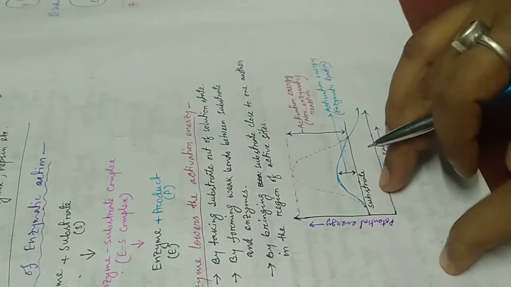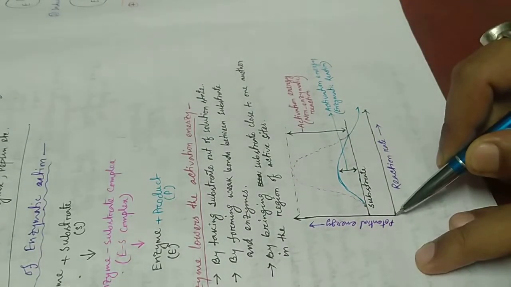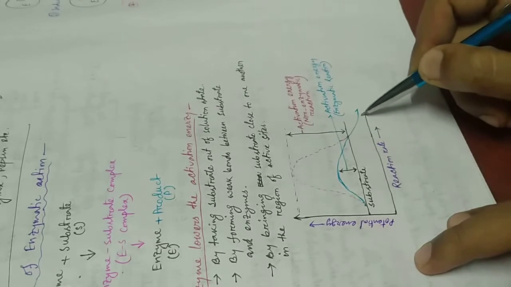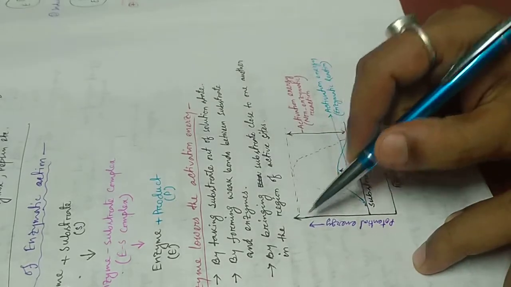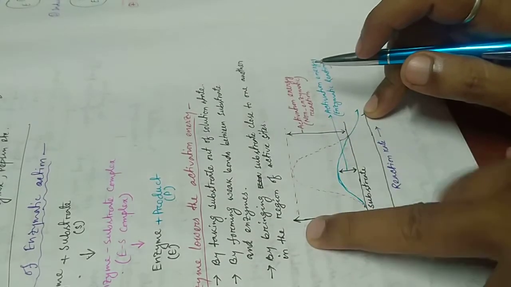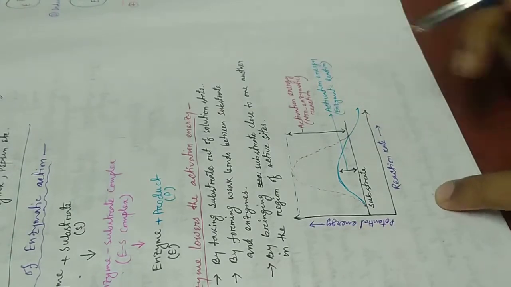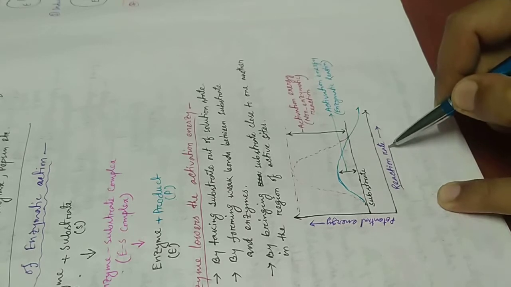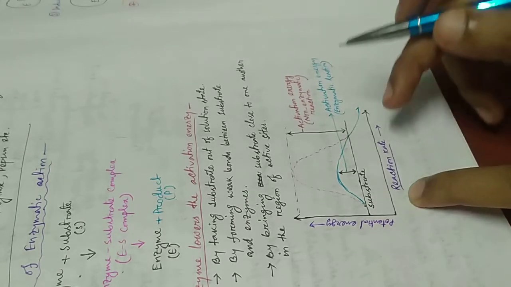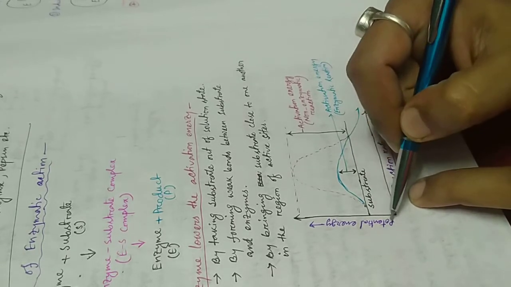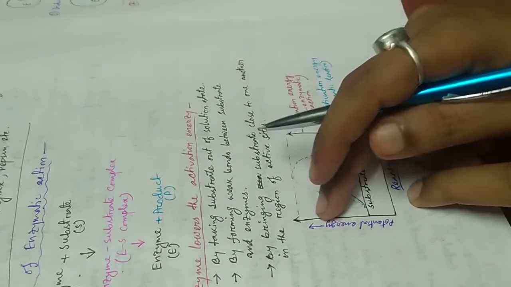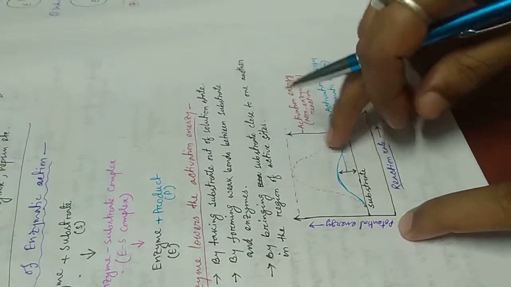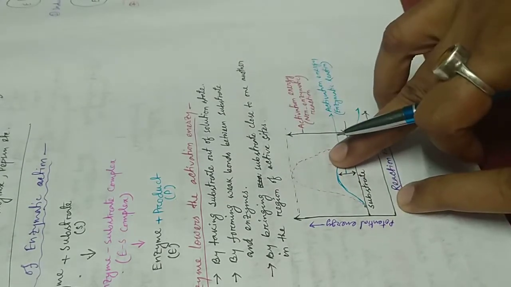Look here, that is the x axis, and that is the y axis. The x axis determines the reaction rate, and the y axis determines the potential energy which is needed for a chemical reaction.